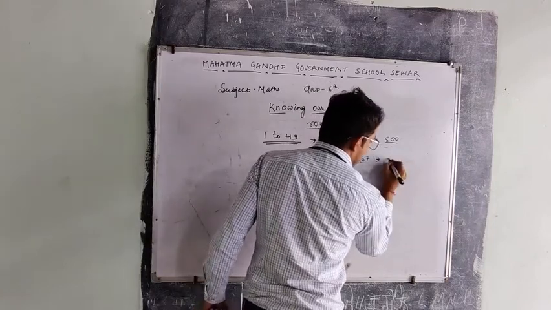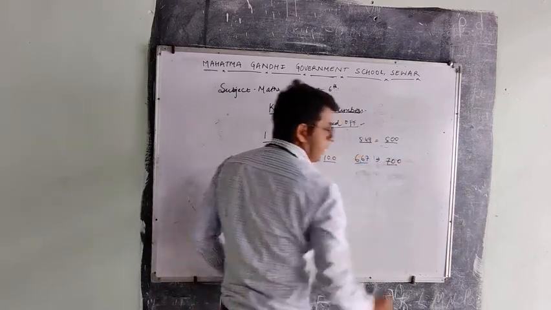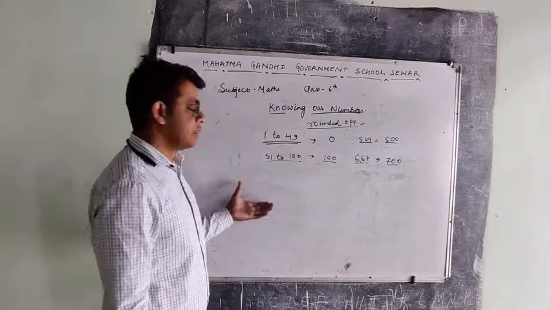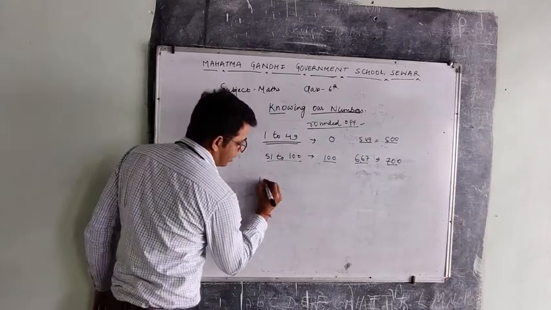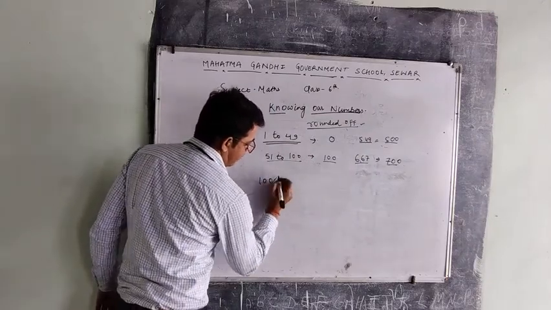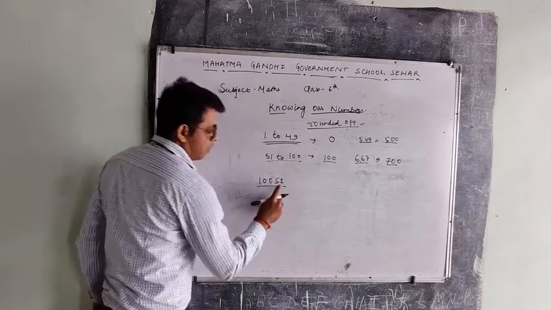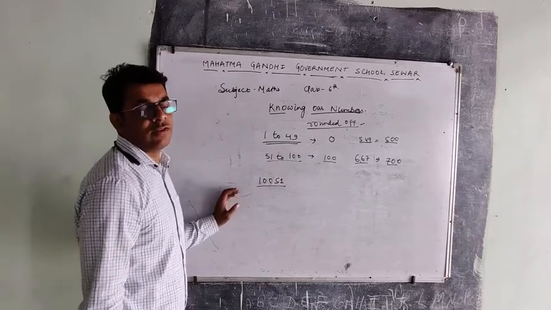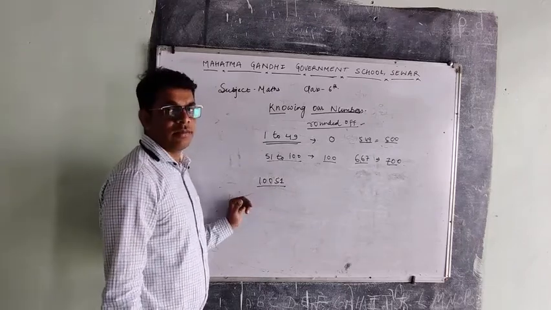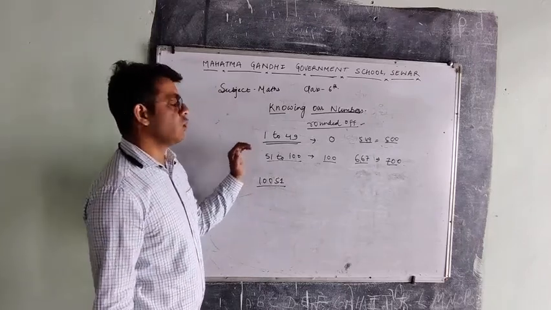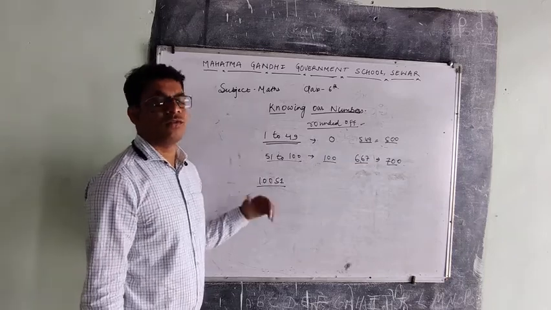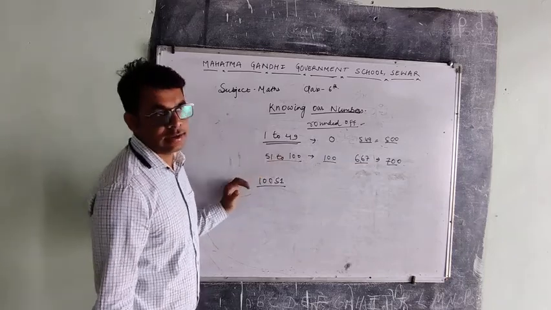Sorry, 700. But about the large numbers, if we write 10,000 or 10,051, how will we round them off? There is a pattern, a rule to round off small numbers and large numbers.